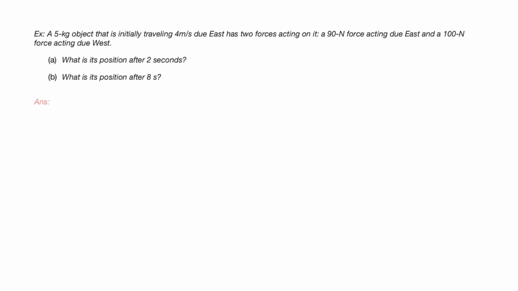In this next problem, and this is maybe a little bit more realistic, what you have is an object that is initially traveling to the east at 4 meters per second. So when you watch, you can see that it's moving 4 meters per second when you first look at it. And it's experiencing two forces, one acting to the east and another acting to the west. And what we want to do is find its position.